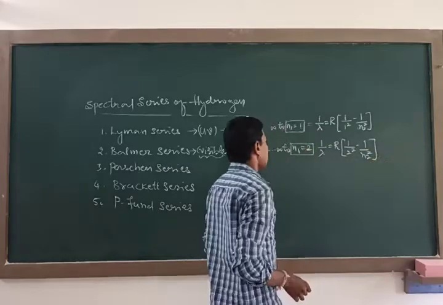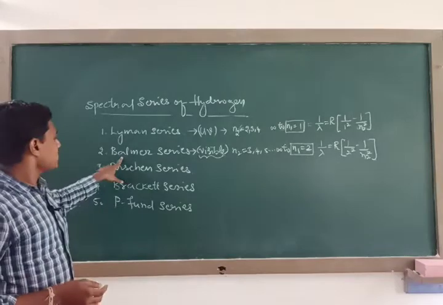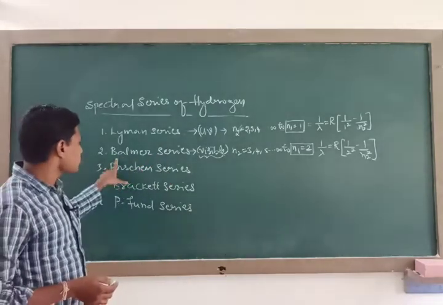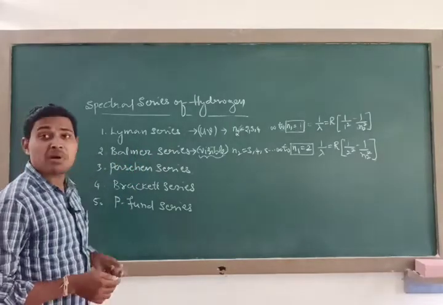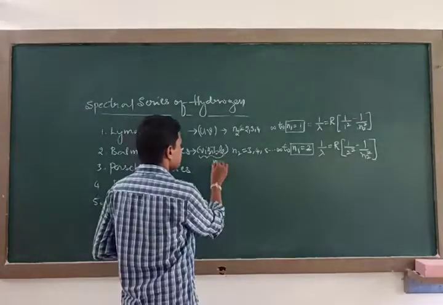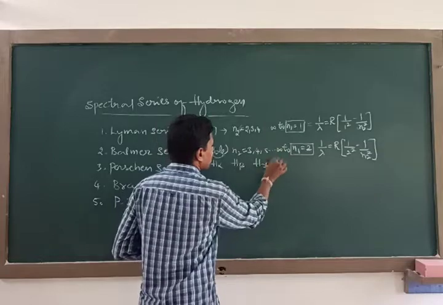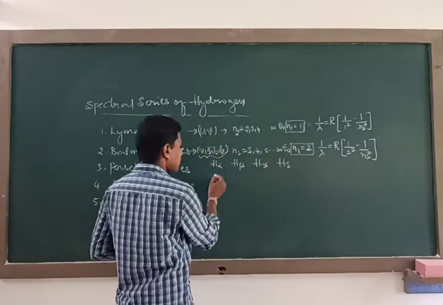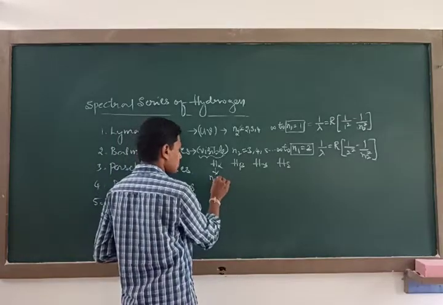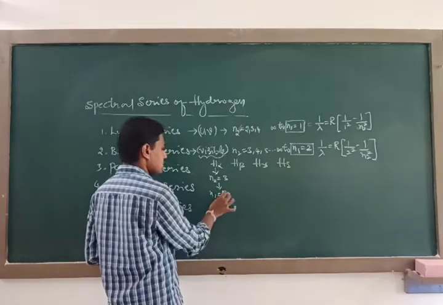And further, he is not only telling about the Balmer series, he also tells about the different spectral lines of the Balmer series. So what are the different spectral lines of the Balmer series? That is H alpha, H beta, H gamma and H delta. He noticed that H alpha is due to transition of electron from n2 equal to 3 to n1 equal to 2.